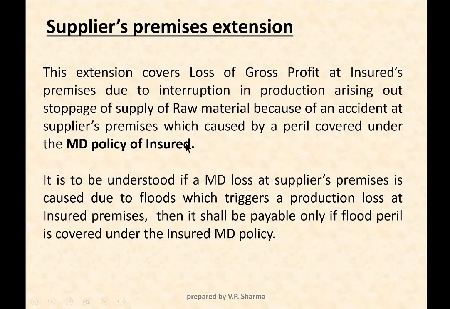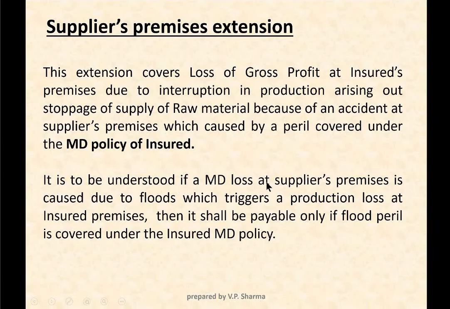But the important point is the peril which has caused loss or damage at the supplier's premises must be covered under the material damage policy of the insured. It is immaterial whether the supplier has got any policy or not, whether that peril was covered in the supplier's policy or not. We are not concerned with that. Now let us understand by this example.